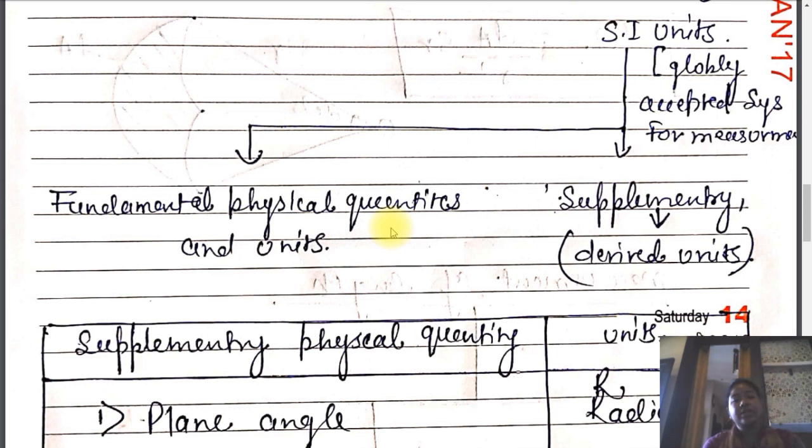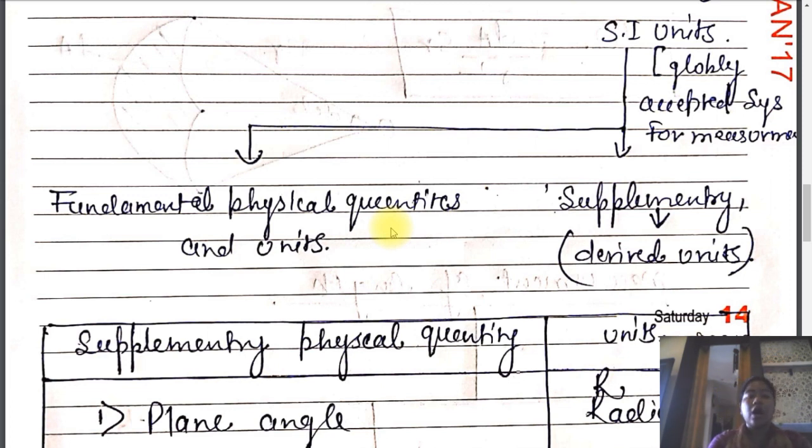We do not have any specific fundamental physical quantities and units for this topic. Standardly everywhere we only have 7 fundamental quantities and their 7 units.